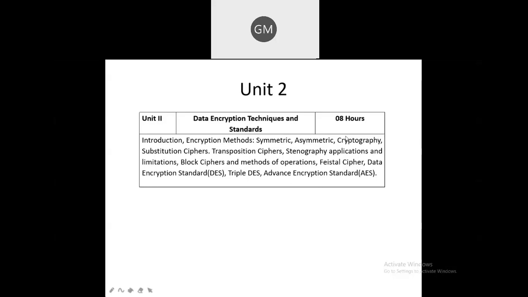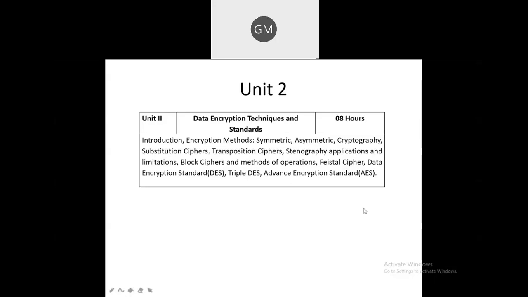And then what is steganography? I think some of the students might know the concept of steganography, which is one of the parts of image processing, and what the limitations of steganography are and how we can secure our data by using steganography. That point you are having in unit 2. Next, block ciphers. What is meant by block ciphers? And there are different modes of operation on that particular block cipher. Then what are stream ciphers? These are the different types of encryption techniques that I will tell you when we start this unit.